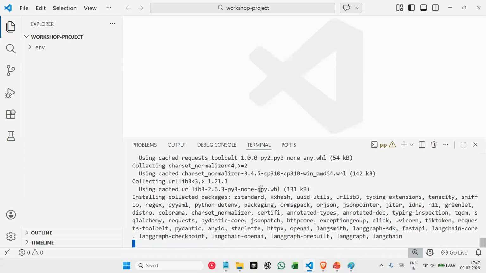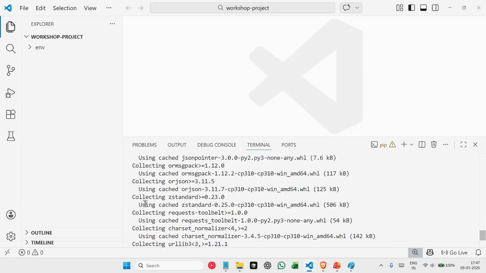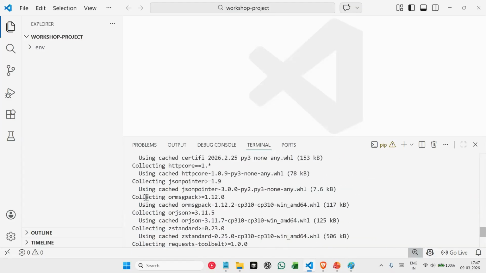Now, since we are using many libraries here, it takes some time to install. Again, this depends on your internet connection as well. If you have already installed these libraries before, Python does a very clever thing here, where instead of downloading them again, if you observe here in some steps, it is using cached, using cached.